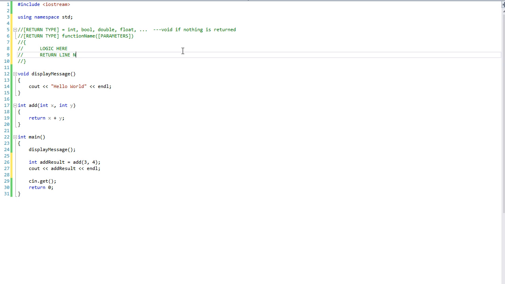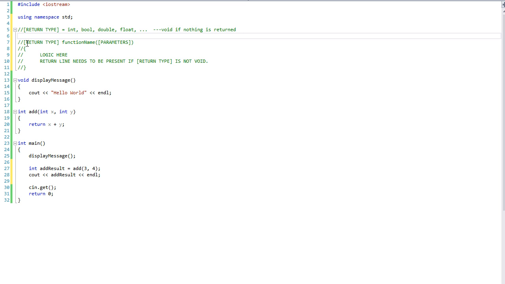A return line needs to be present if the return type is not void. Alright, so that's the basic structure of a function. The very first thing we need to provide is the return type. We'll get into more detailed ways of doing this later on. Just for now, for a beginner discussion, this is the basic structure for a function.